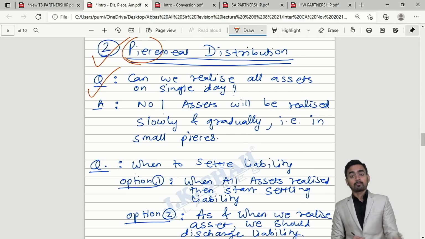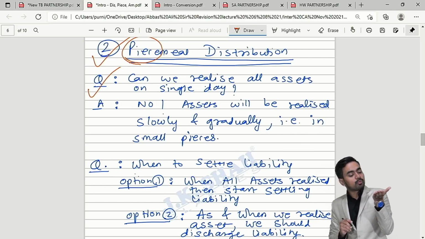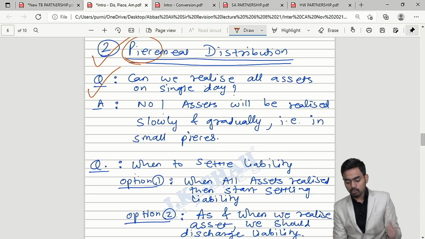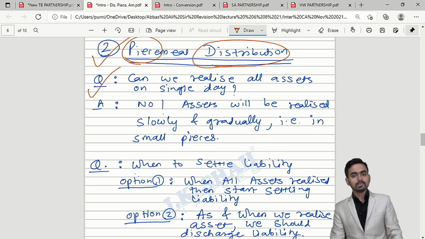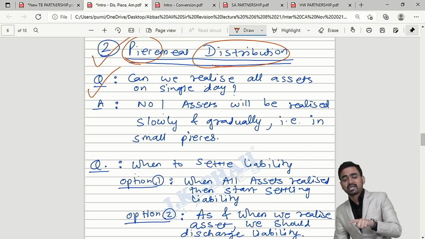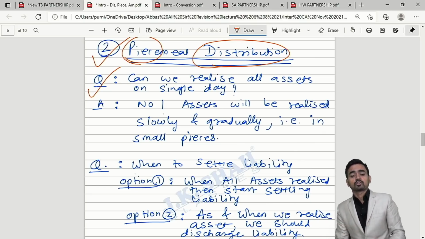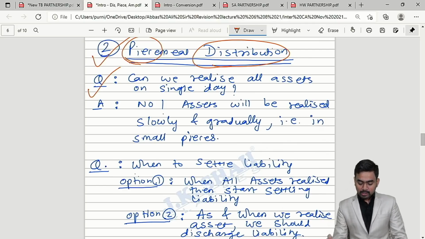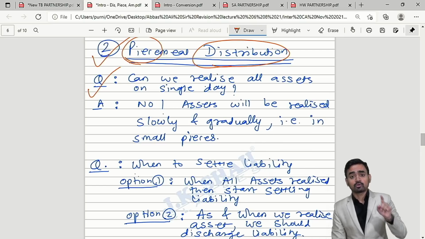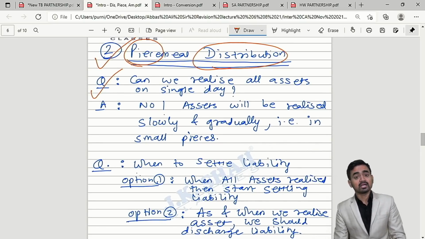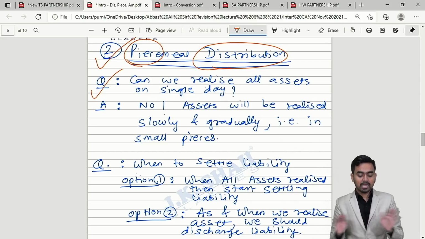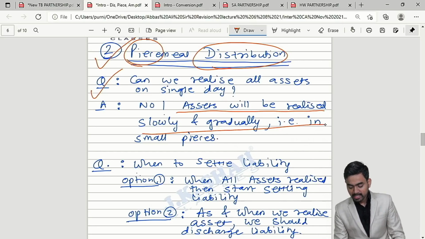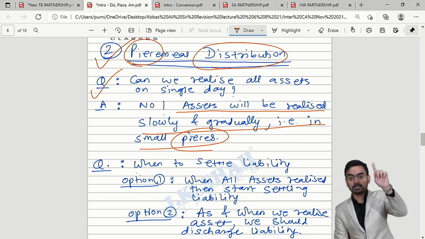Piecemeal. Okay, piecemeal. Now what is the meaning of distribution then? Tell me, after selling assets in the market you will get money. This money will be given to liability holders, and hence the word distribution is there. So how do we derive this piecemeal distribution word, my dear students? In small pieces you will realize assets, and after realization you will distribute your amount in the market. So my dear students, the first question that you have to ask yourself is, can we realize all assets on a single day? Answer is no. Assets will be realized slowly and gradually, that is in small pieces, hence the word piecemeal is there.